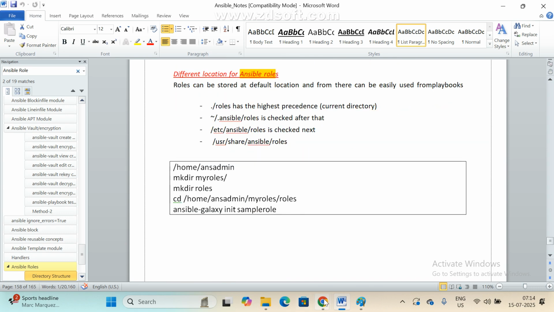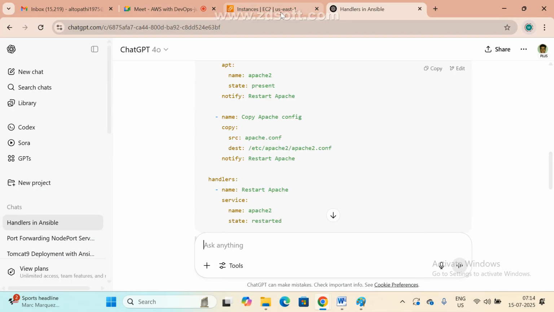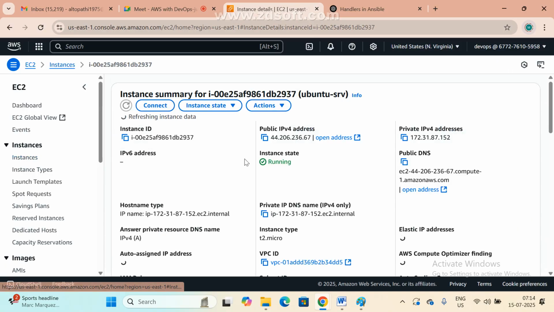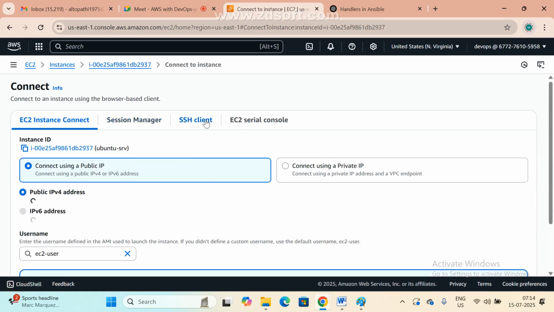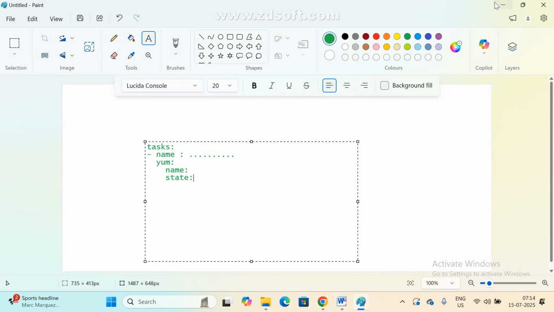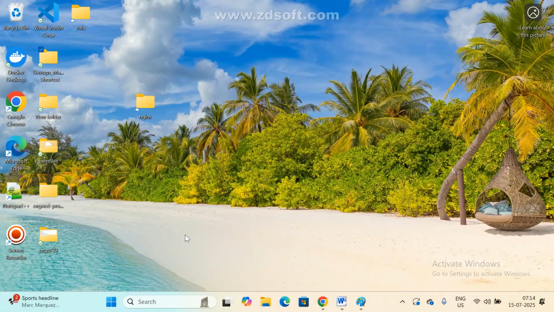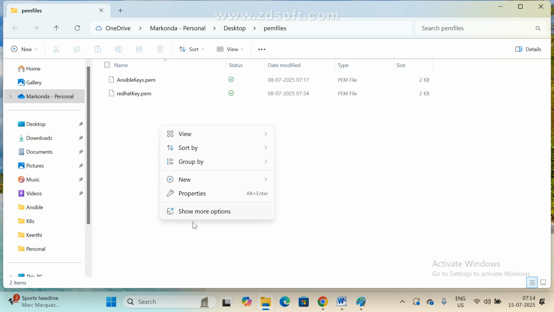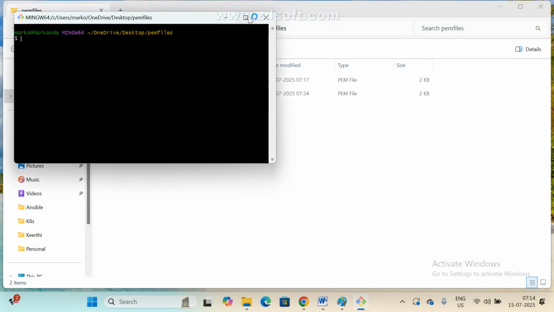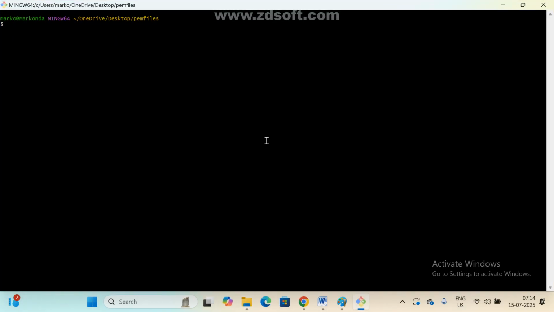Clear? Now, let me connect my instance. You can easily understand. So, come to here. So, I am in the server. Click on connect. SSH copy. Now, how we are creating a playbook means manually we are creating one file. Within the YML file, we are going to write our entire script, right? Now, we are going to use the role folder and each folder has one file. What is the file name? Default file name.